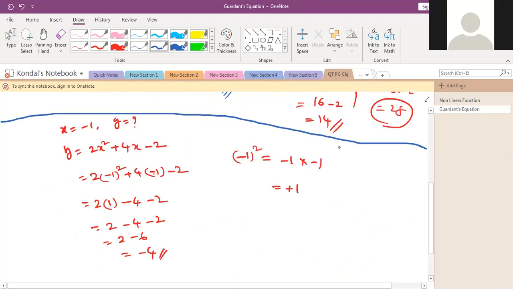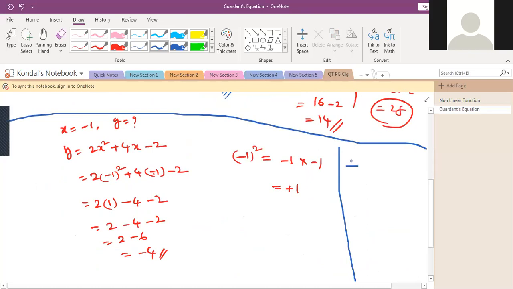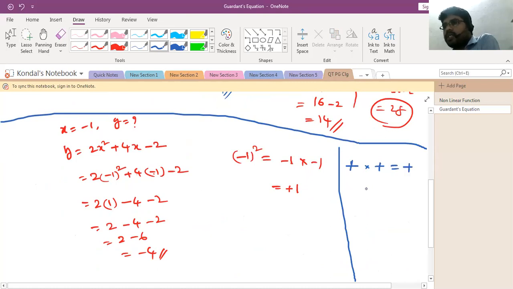Yes, sir. See, I am going to write, remember, you can write also. Here I'm writing plus into plus is equal to plus. Remember, minus into minus is equal to plus. Minus into plus is equal to minus.